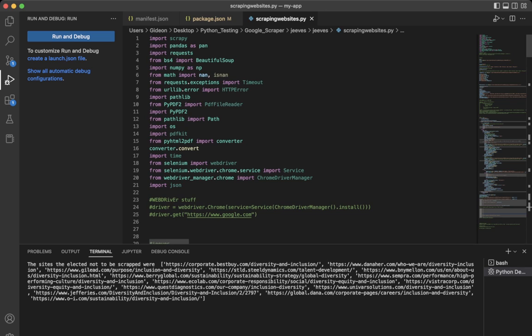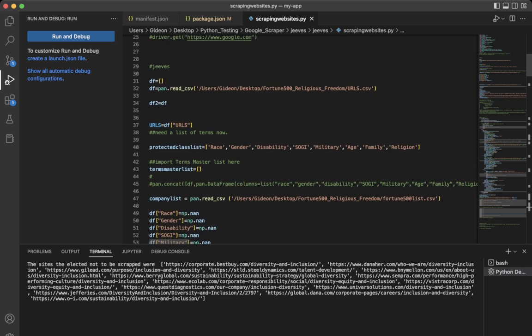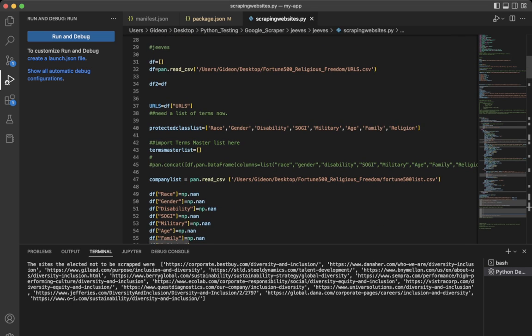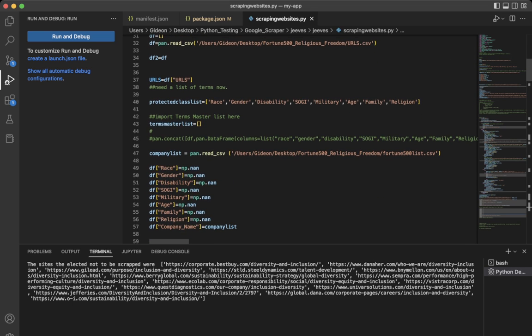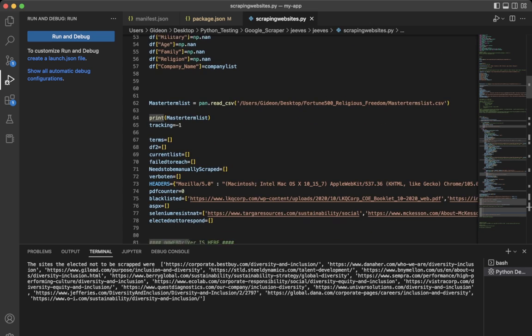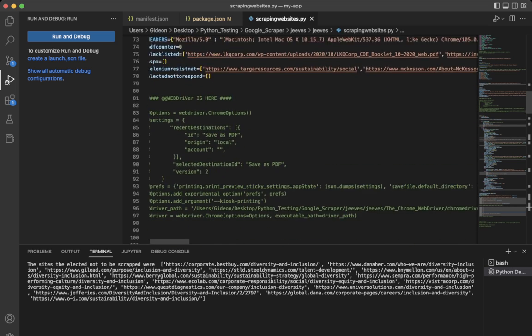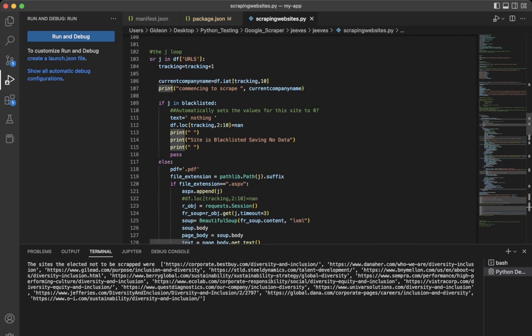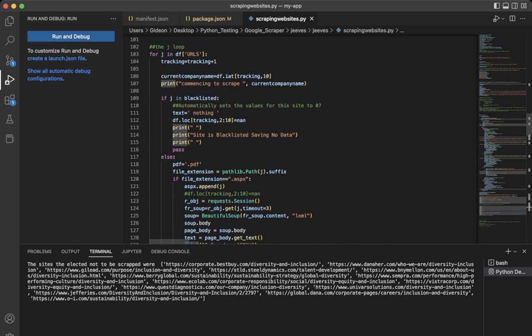So there's a lot of really great packages out there that I use for it. He uses Scrapy, Pandas, Beautiful Soup, a little bit of Selenium in there, some other packages just to solve problems as they came up. It's pretty simple. Basically, just create a data frame of URLs in the first column with different protected classes on the top, and then I just do a count for each URL for the number of times each protected class is mentioned using the master list of terms. It's a pretty simple thing. I did it just using a triple nested for loop.